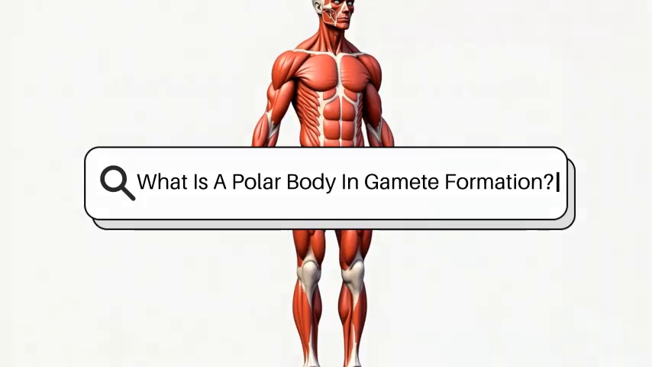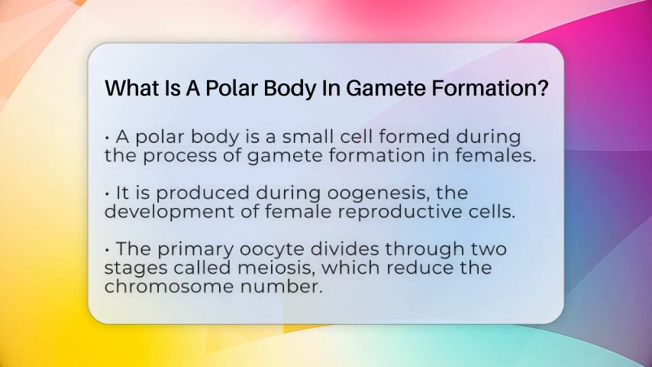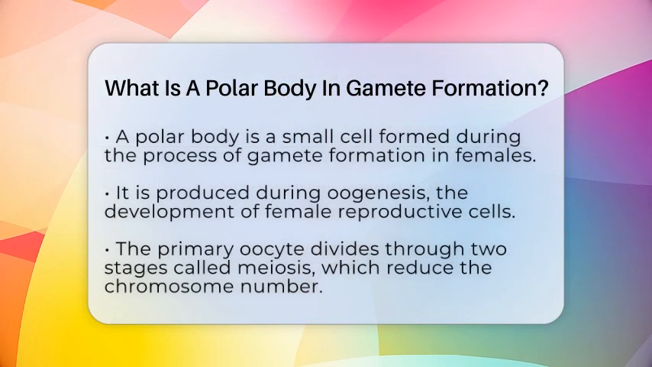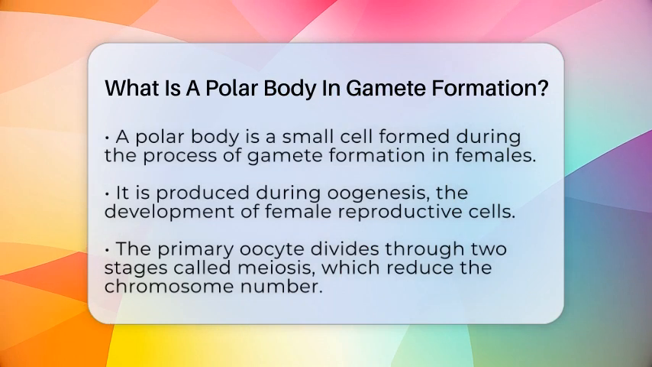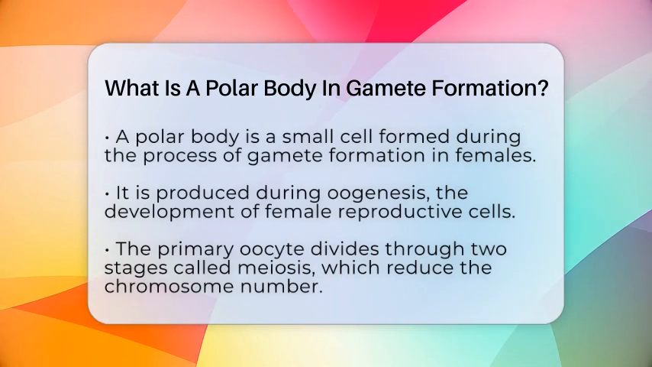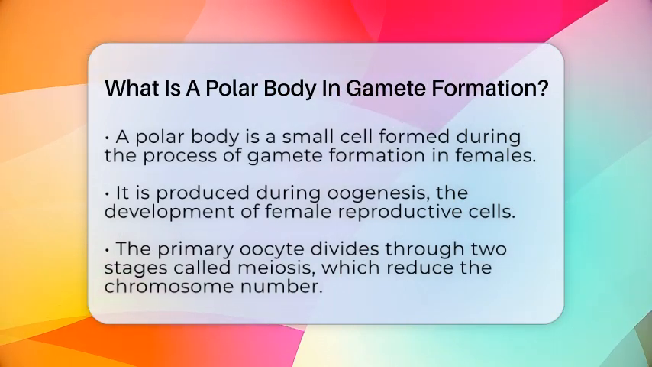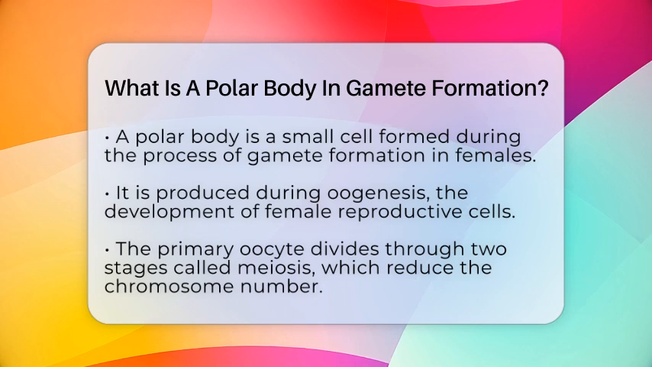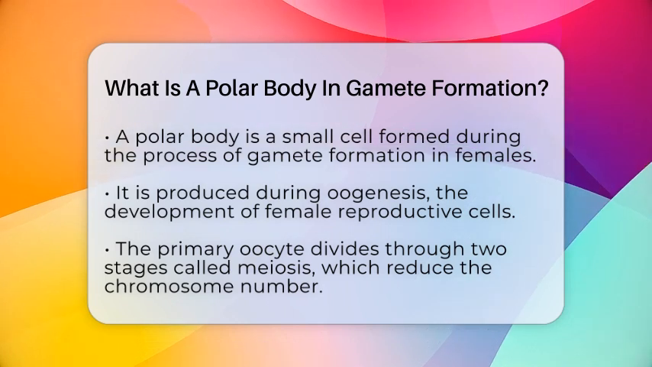What is a polar body in gamete formation? Imagine a tiny cell that's part of a big process to create life. That's what a polar body is in the world of gamete formation. It's a small cell made during the process of oogenesis, which is how female reproductive cells develop.